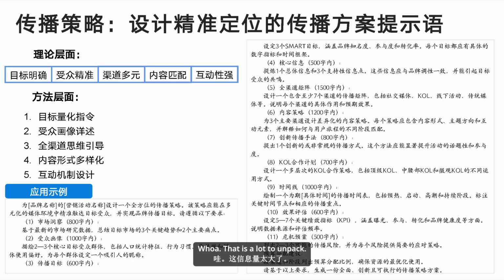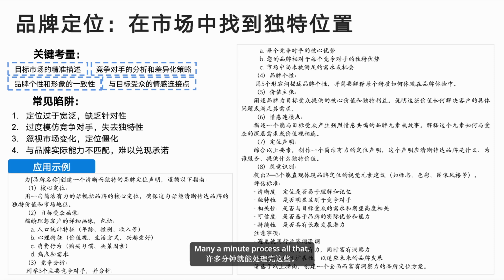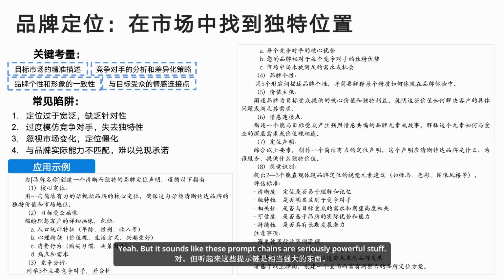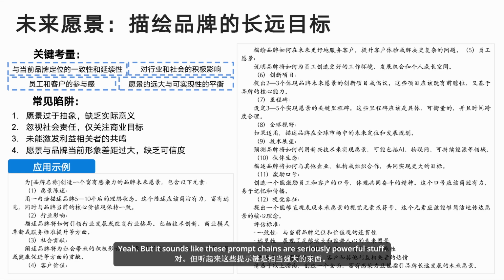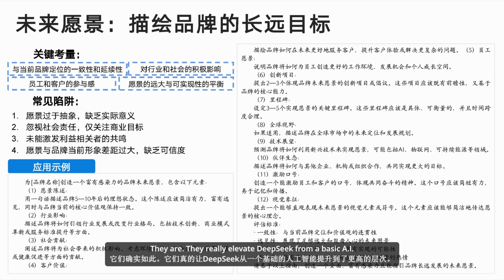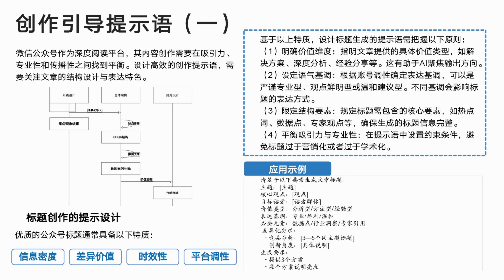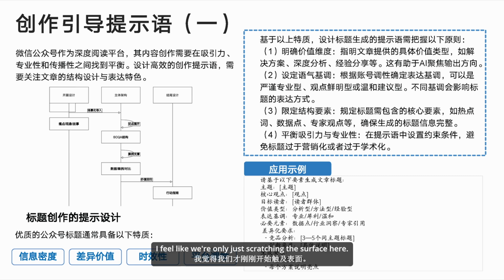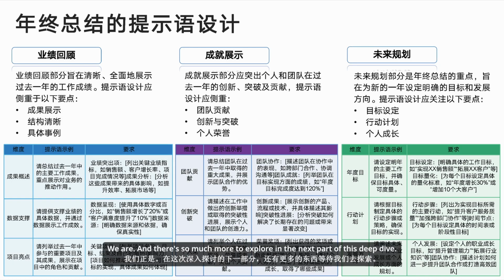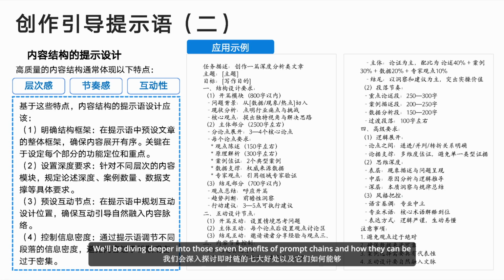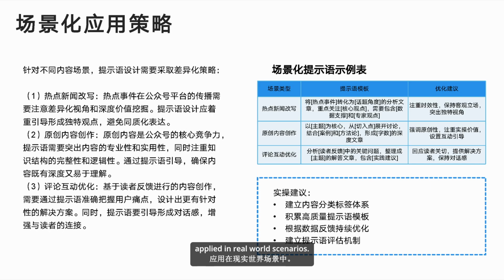Whoa, that is a lot to unpack. I'm gonna need a minute to process all that. But it sounds like these prompt chains are seriously powerful stuff. They are. They really elevate DeepSeek from a basic AI tool to a sophisticated problem-solving machine. This is all incredibly fascinating. I feel like we're only just scratching the surface here. We are, and there's so much more to explore in the next part of this deep dive. We'll be diving deeper into those 7 benefits of prompt chains and how they can be applied in real-world scenarios.